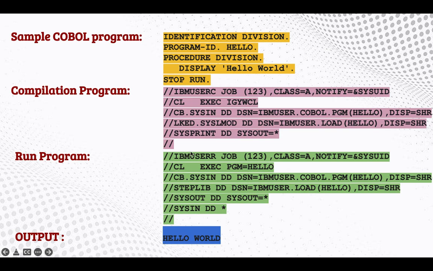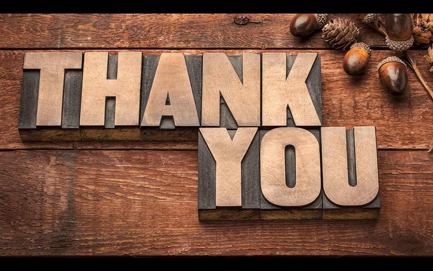Let's see in the next session how the COBOL program is written, what rules we need to follow, how we can identify syntactical errors, and how to check the program flow. These kinds of topics we can learn in the upcoming sessions.